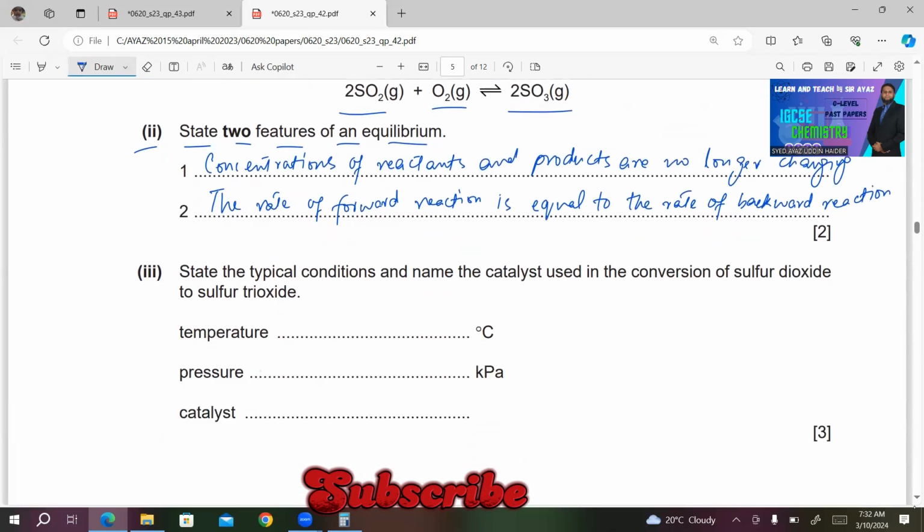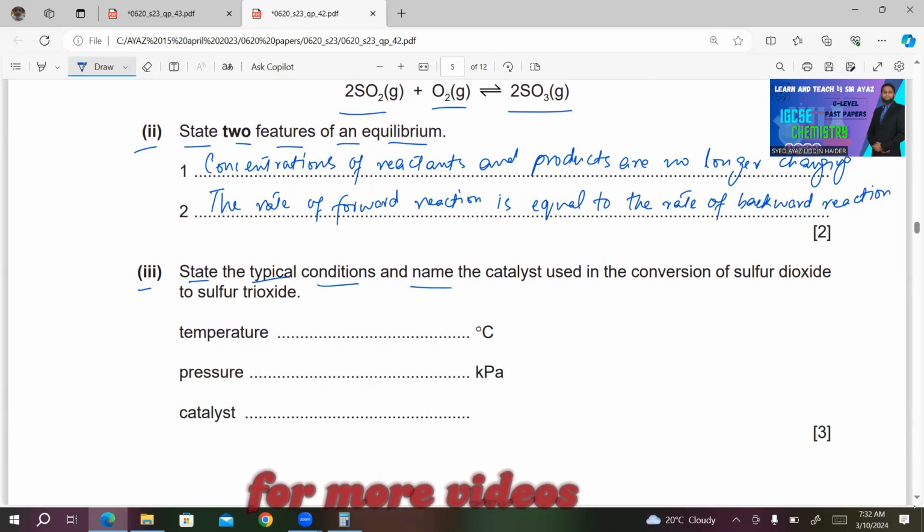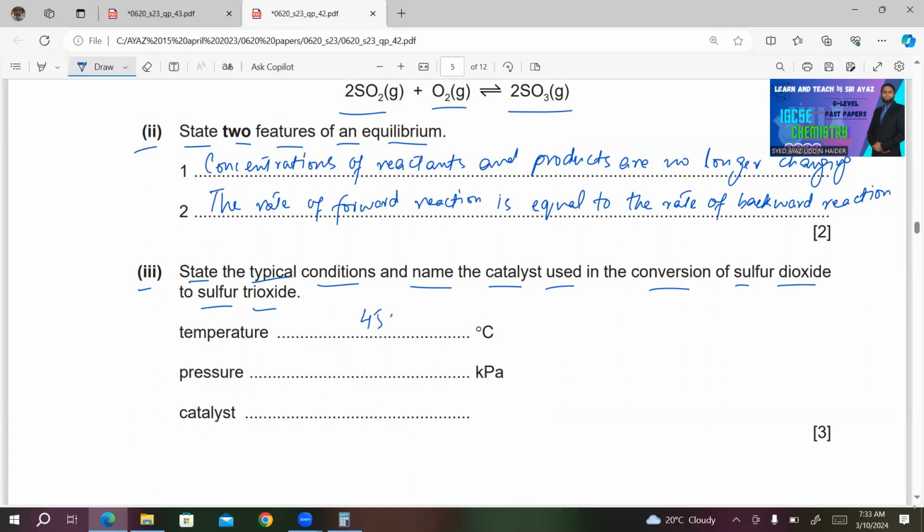Number 3, state the typical conditions and name the catalyst used in the conversion of sulfur dioxide to sulfur trioxide. These are the conditions. We have 450 degrees centigrade as a temperature, and we have 200 kilopascal as a pressure, and catalyst is vanadium 5 oxide.